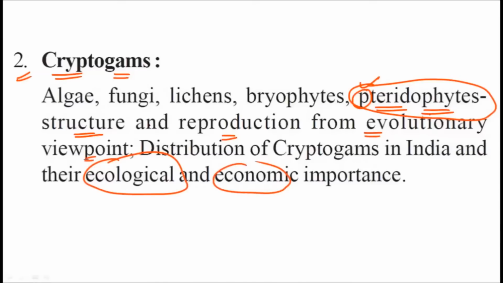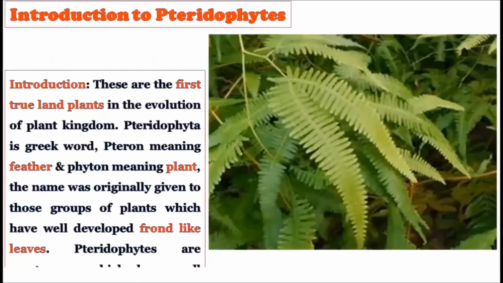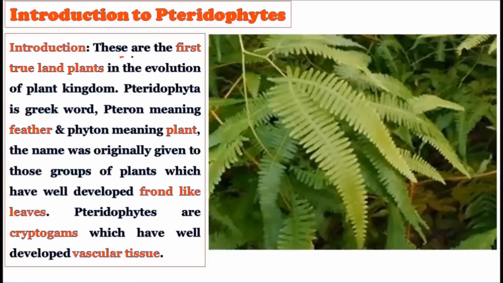All right, now let us consider the introductory slide for the pteridophytes. See, these are the first true land plants. Now please understand these words, because these are very important words. They are the first true land plants. Why are we calling them true land plants? Because the first land plants which came out of the water were the bryophytes. We have discussed the bryophytes, but they are typically dependent on the water for their fertilization. That is why they have to grow around the water bodies.